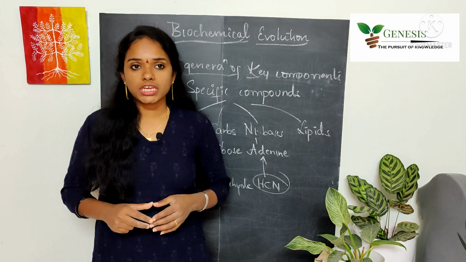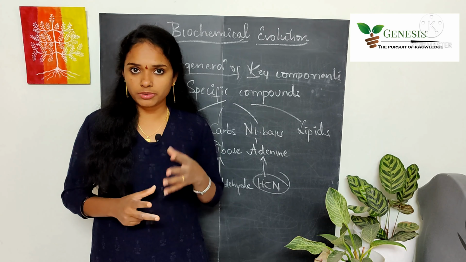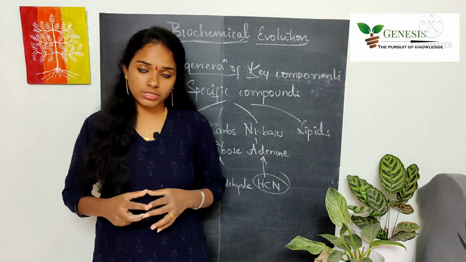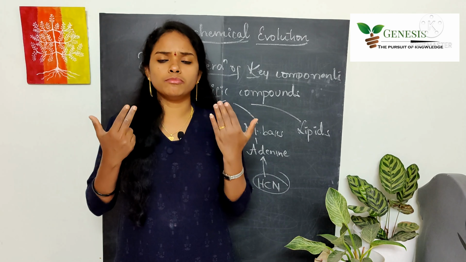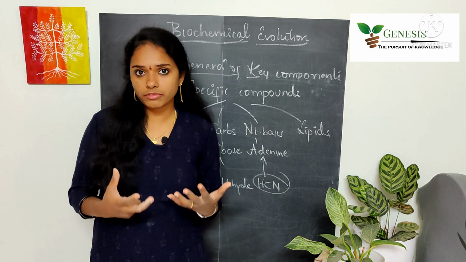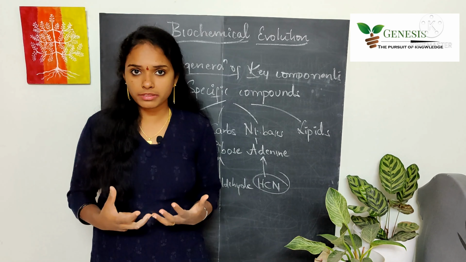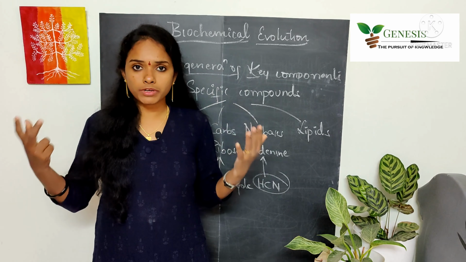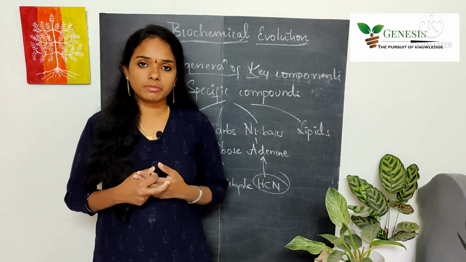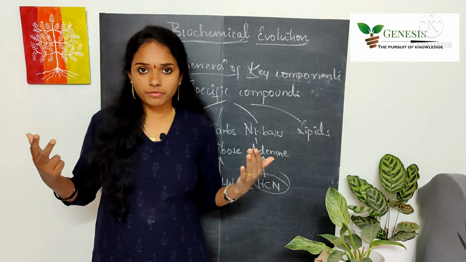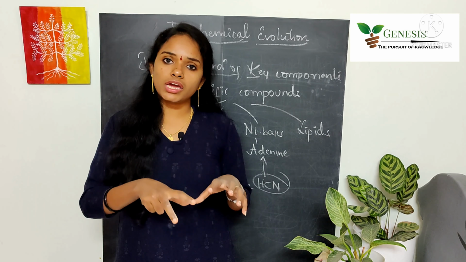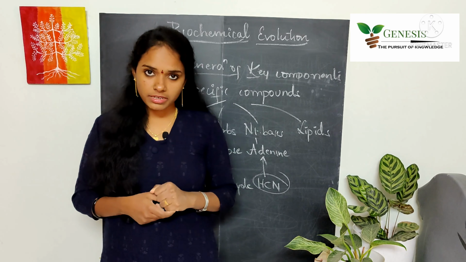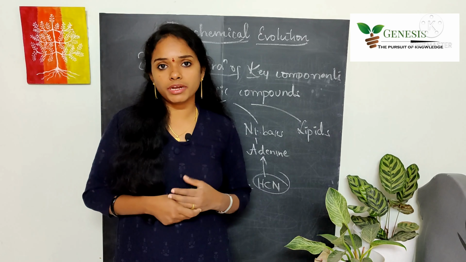It might be because even though compounds with both configurations were there, the L configuration might not have been chosen because D might be more suitable for the physiological activities that have to happen in the living organisms once life is originated. So even though different combinations of prebiotic compounds were formed in different fashions, the ones needed for the physiological activities might have been the ones selected by the prebiotic world.